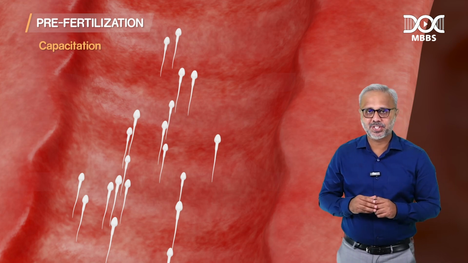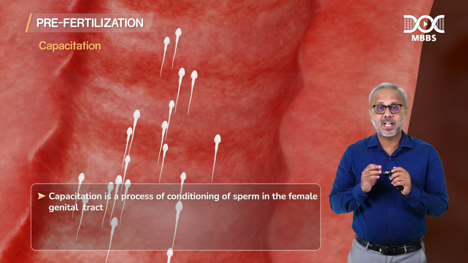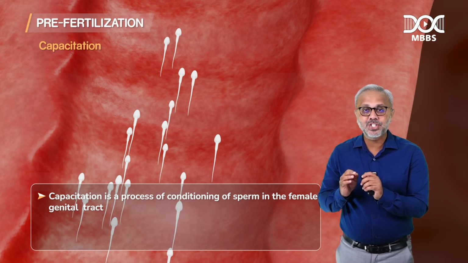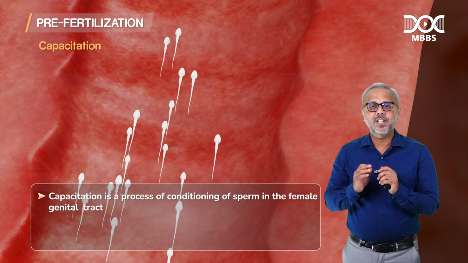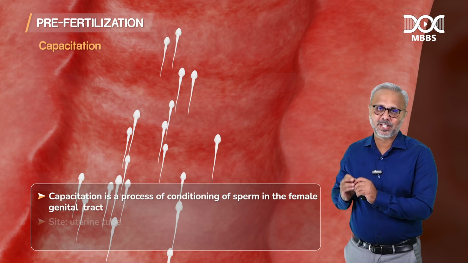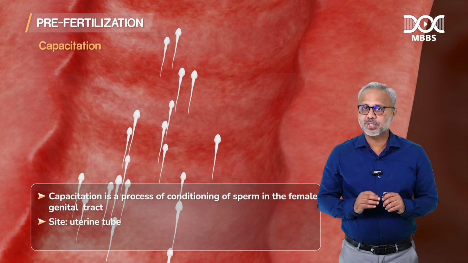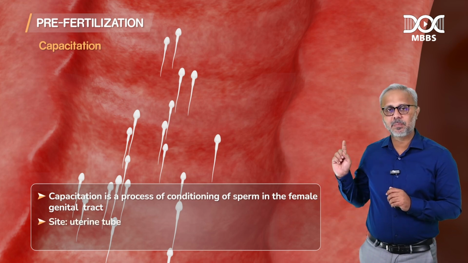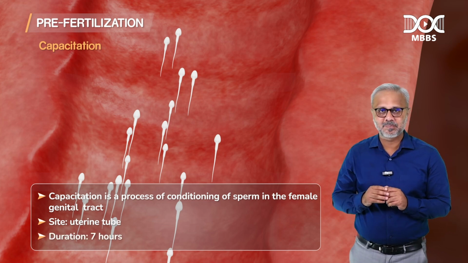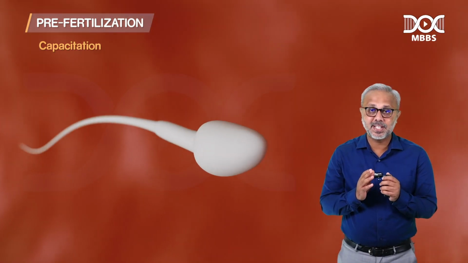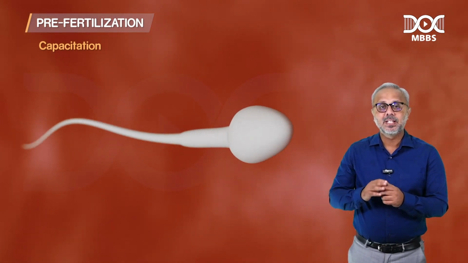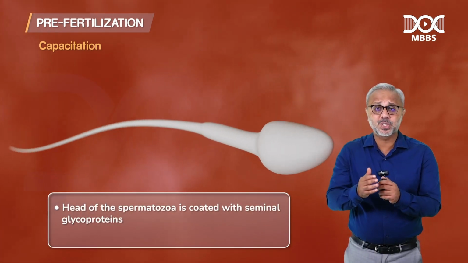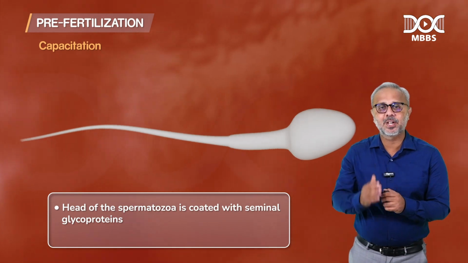What is capacitation? Capacitation is a process of conditioning of spermatozoa which occurs in the female genital tract. The entire process of capacitation occurs over about 7 hours, right? What exactly happens in capacitation? Remember, the head of the spermatozoa is coated with seminal glycoproteins.